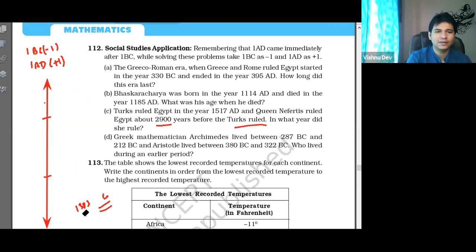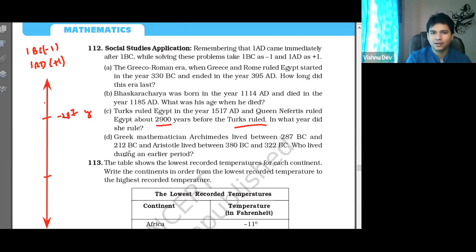Okay, next, D. Now look at D, everyone. Pay attention. The Greek mathematician Archimedes lived between 287 BC, so 287 BC means minus 287 years, right? Yes, sir. Yes, Ayush, correct.